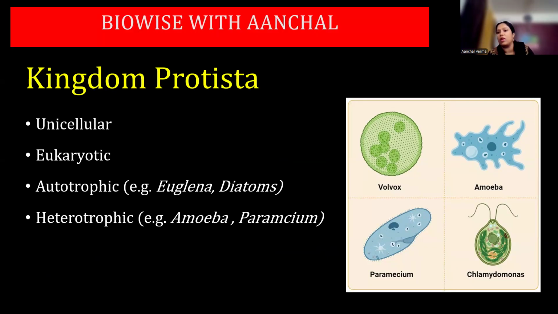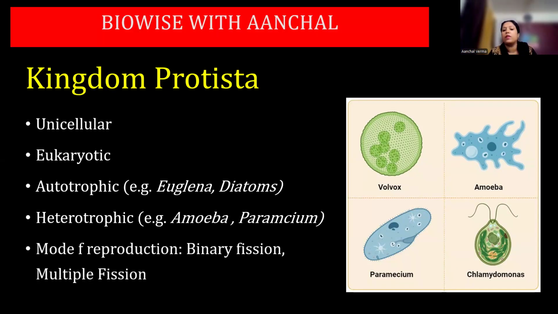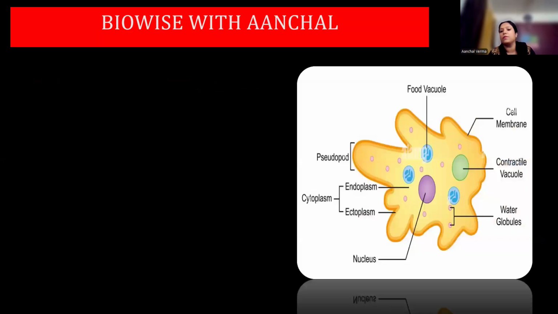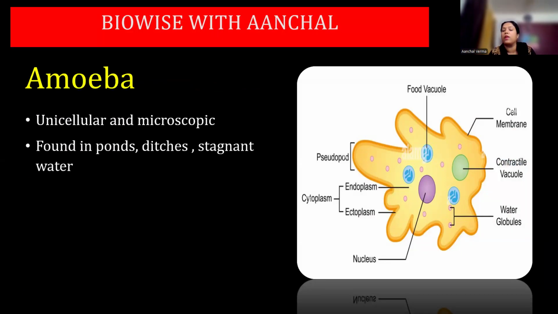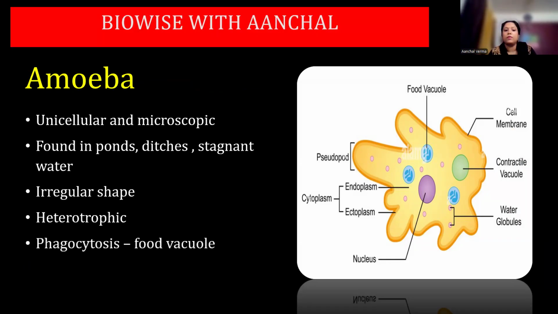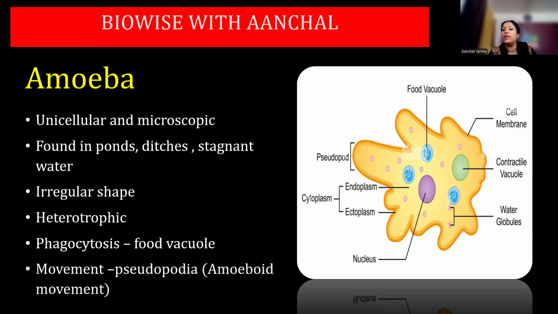They depend on other organisms for food. Mode of reproduction is binary fission and multiple fission. Let us focus on amoeba. Amoeba is unicellular, microscopic, found in ponds, ditches, and stagnant water, irregular in shape, heterotrophic, and holozoic in nutrition. They consume food by phagocytosis. They remove undigested food by exocytosis. Movement is by pseudopodia, that is the amoeboid movement.